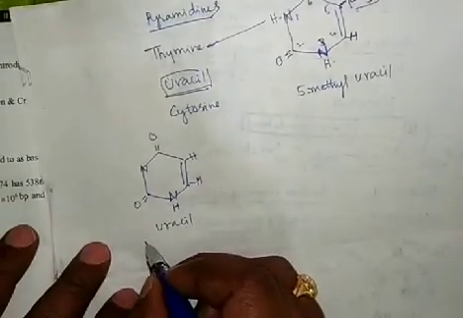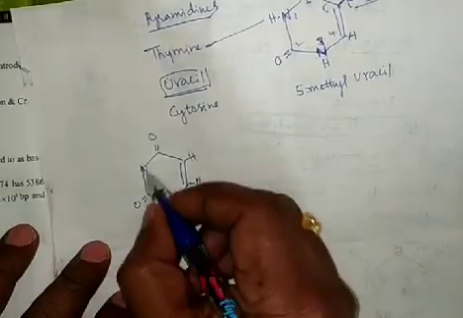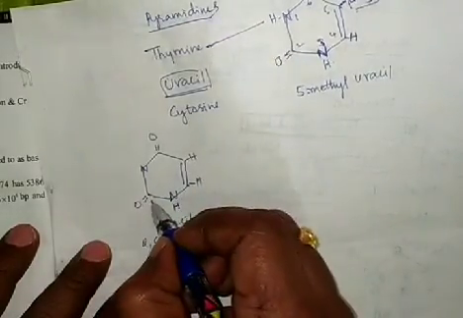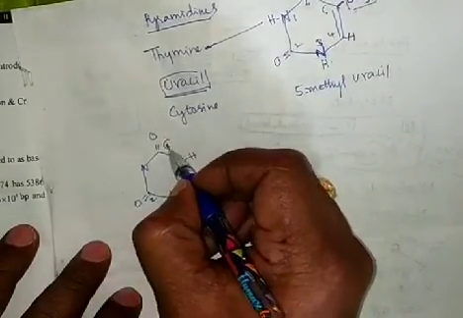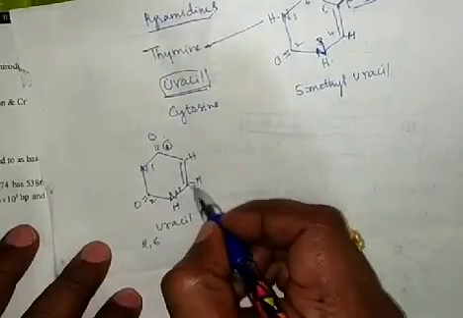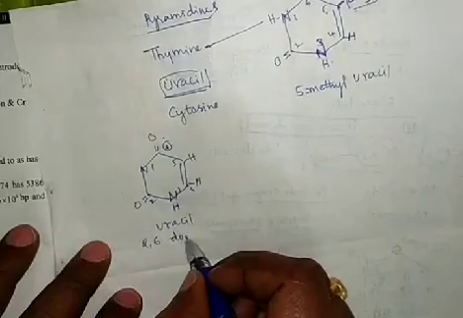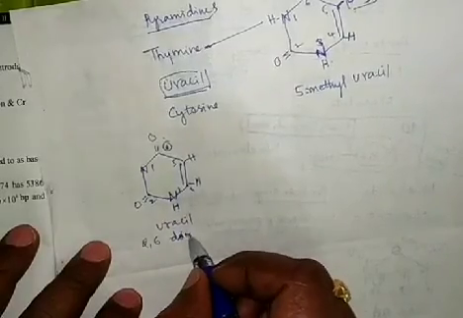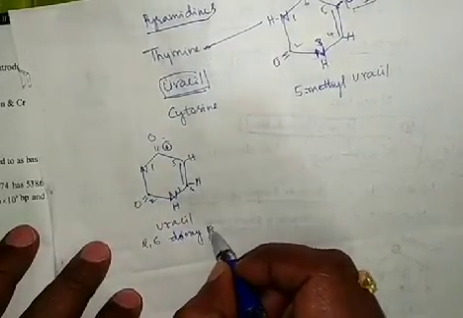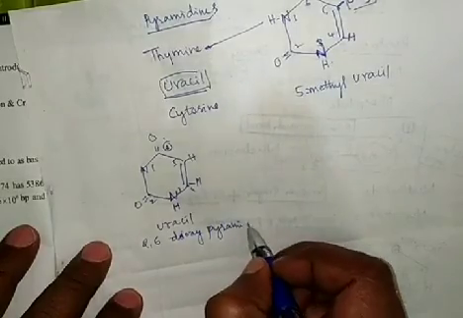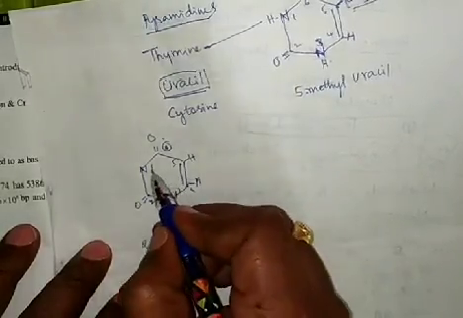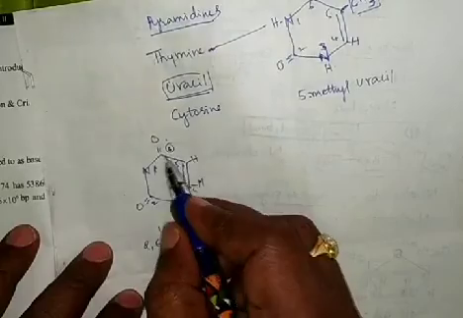Uracil is also called 2,6-dioxypyrimidine. First, second, third, fourth, fifth, sixth.